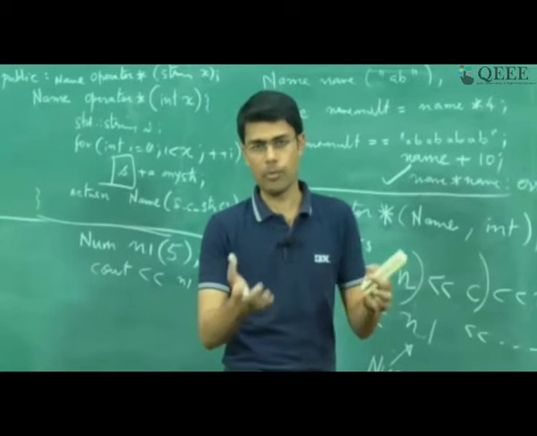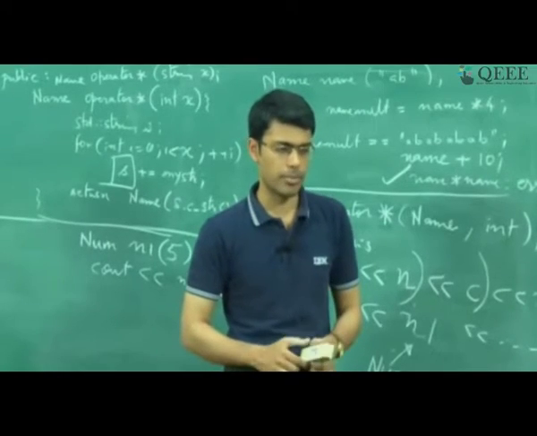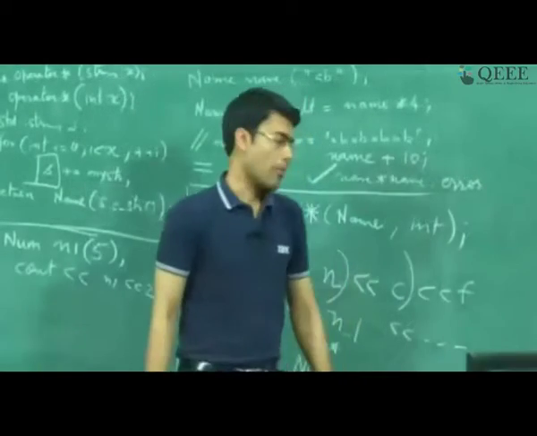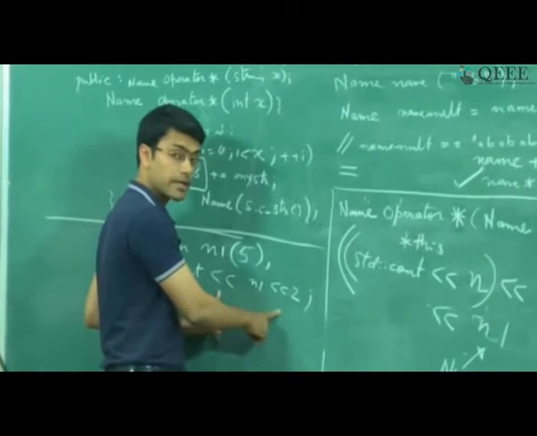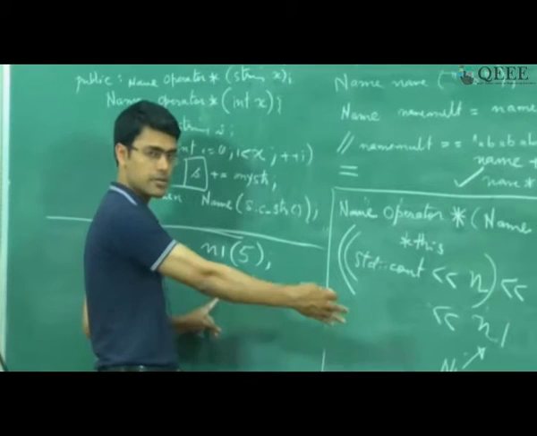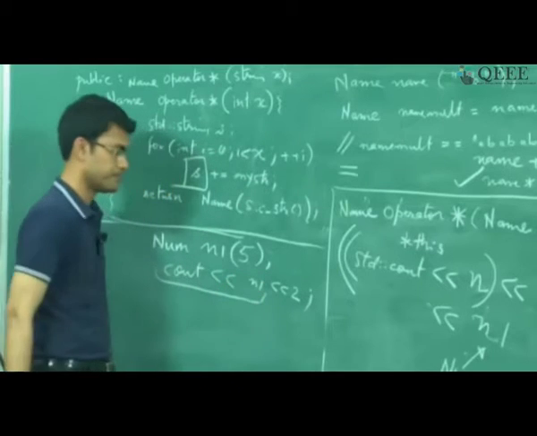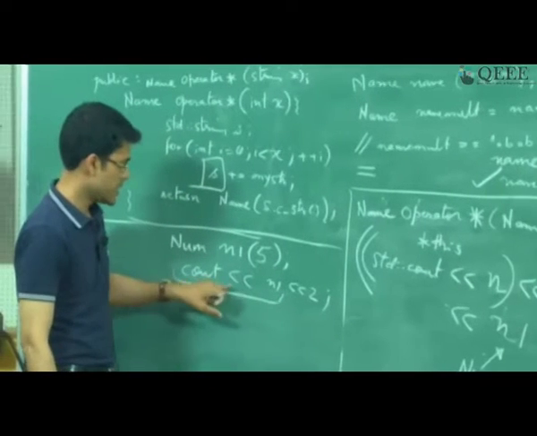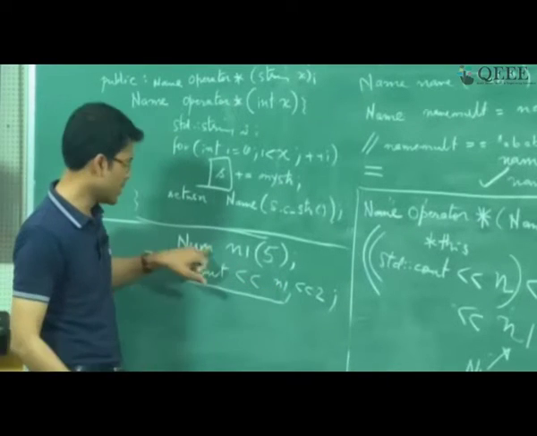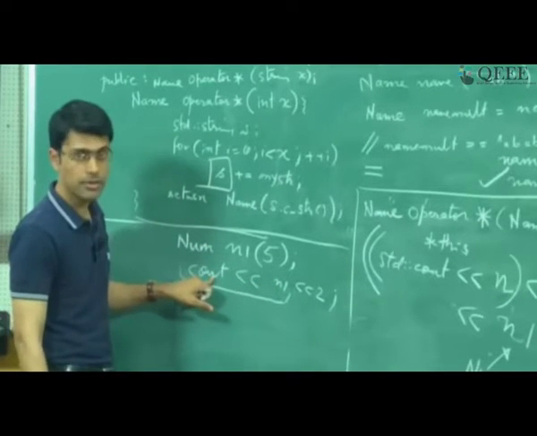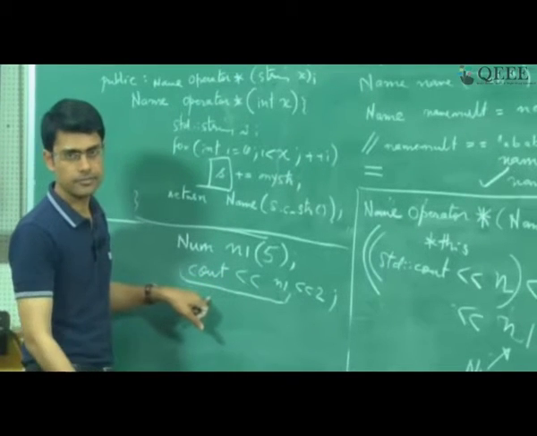However, there is some problem with this code, and in case you know the problem, I would suggest that you just type it into the question window. The problem that occurs is that this left shift operator is left to right associative, and therefore this part is going to happen first: cout left shift n1. But n1, which is of type num, is not known to cout, and therefore this is going to result in a compile time error.